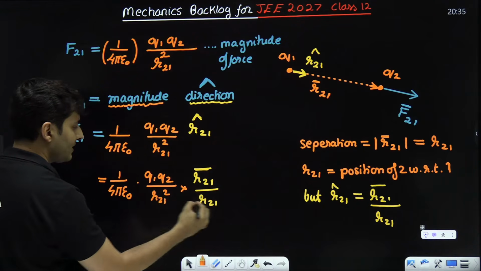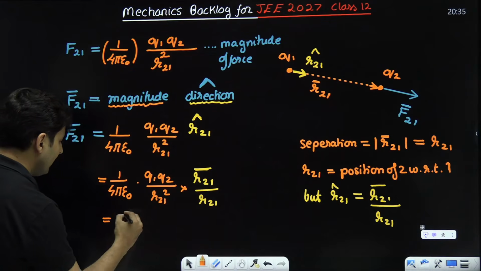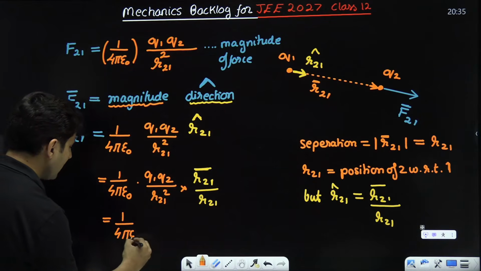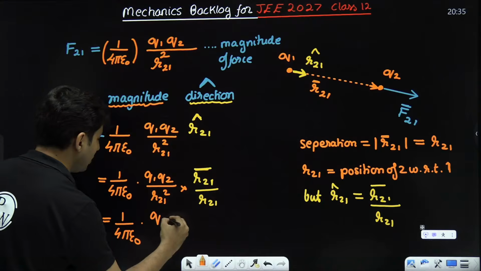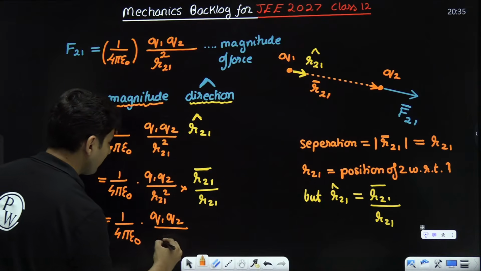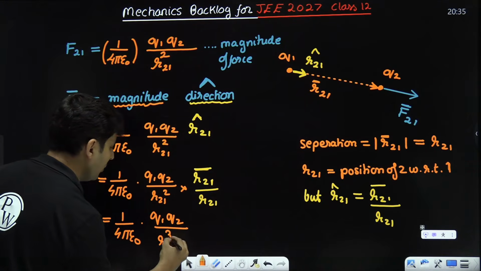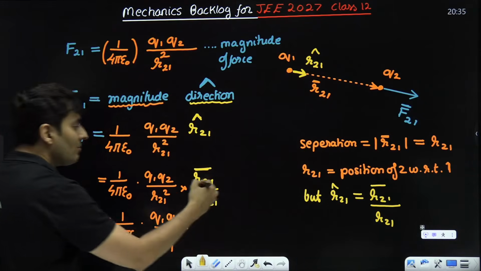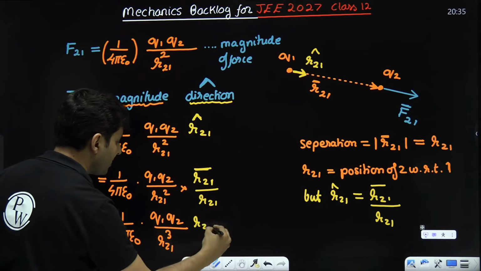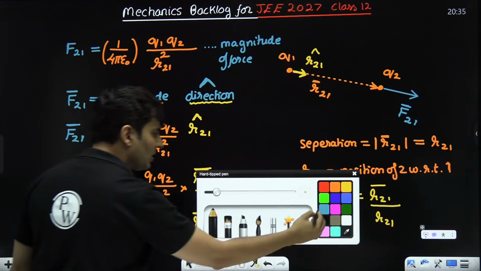Now this and this will multiply, so I will be left with 1 by 4 pi epsilon naught, q1, q2, and then r21 cube. Don't get scared by the cube, because this is now r21 bar.